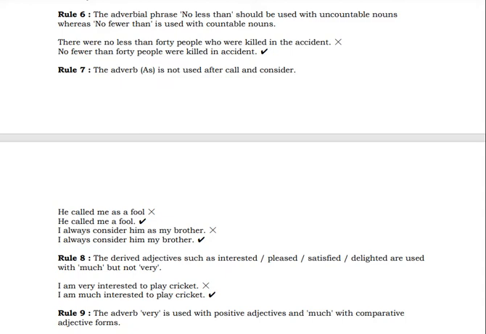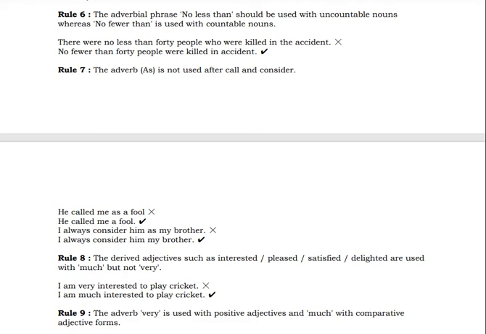He was appointed as the captain. No need. You can just write he was appointed the captain. So I always consider him my brother, not I always consider him as my brother. Quite often in spoken language we commit this kind of mistake. So that should be avoided now. I hope you understood this.